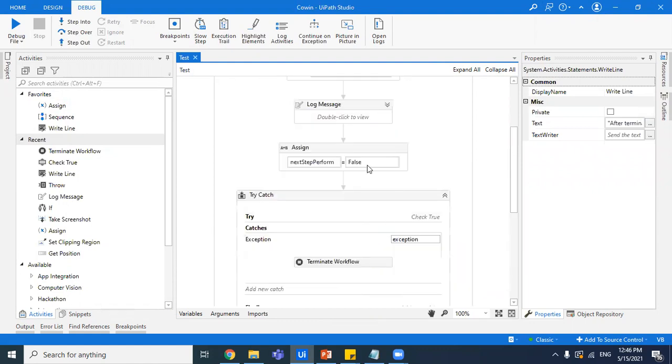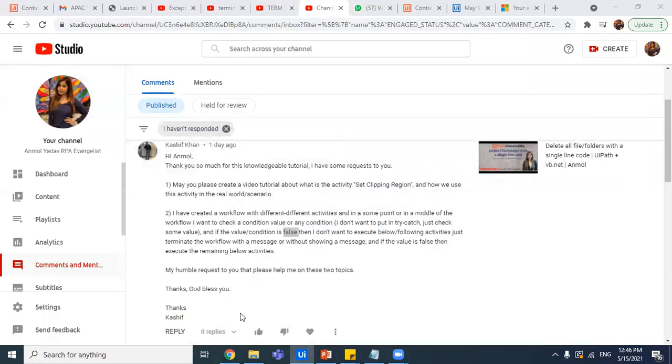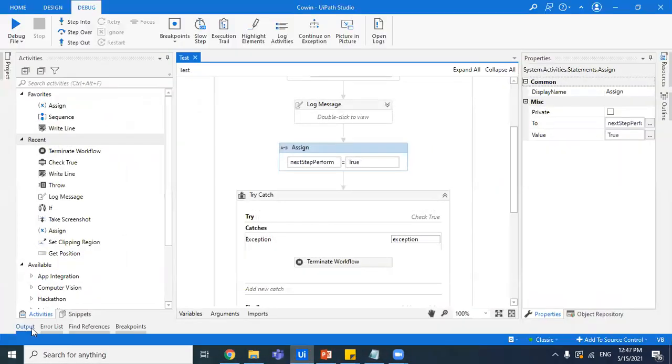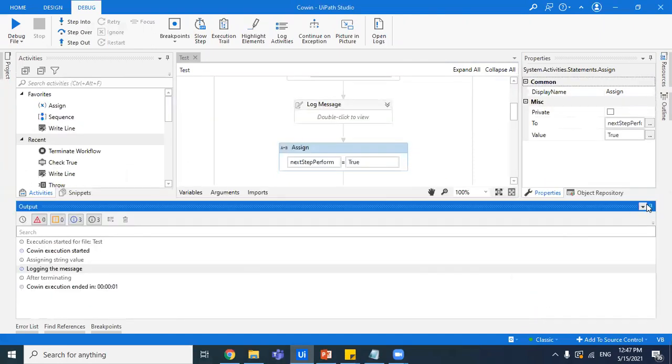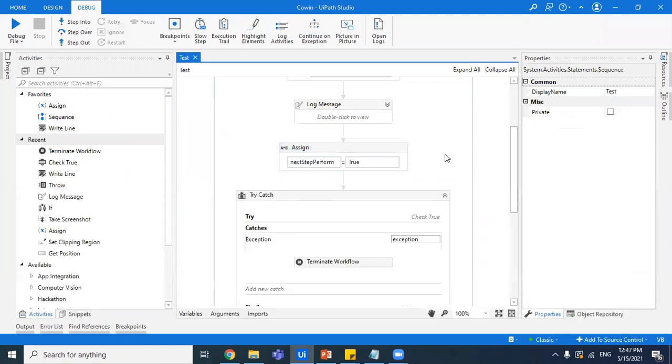But if we go the other way around, we make it true, everything would work smoothly and there would be no error. So if I just run this, the execution has stopped. And if we open the output pane, we see "after terminating", logging the message, and obviously there is no error. So this is how you can terminate the workflow based on some condition, by checking a VB expression, and you can terminate the workflow then and there without proceeding with other activities and without invoking other workflows.